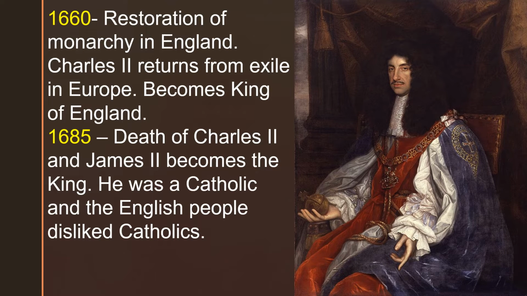Oliver Cromwell had died and his son was not able to control the kingdom anymore. It was not a kingdom, it was a protectorate. The people were very unhappy with the strict disciplinarian system and they sent a letter to Charles II, the son of the dead Charles I. Charles II was living in exile in Europe and the English people requested him to return and take over the throne, become the King of England.